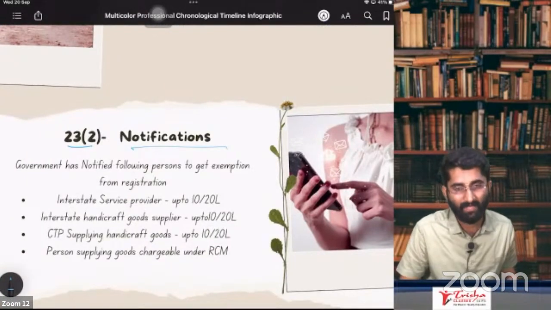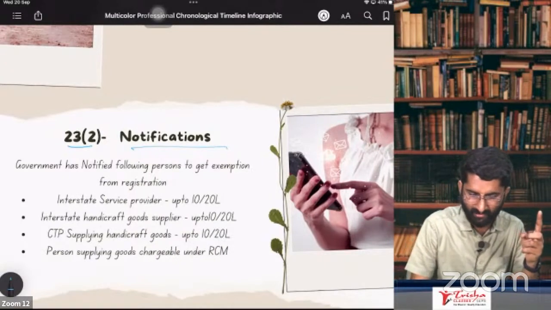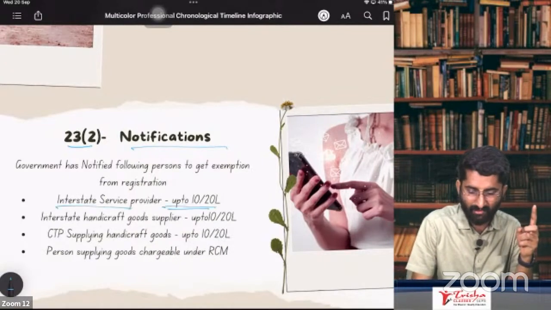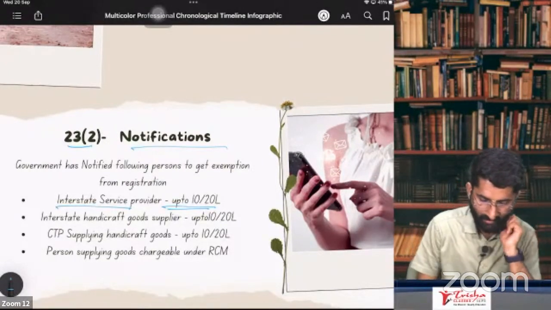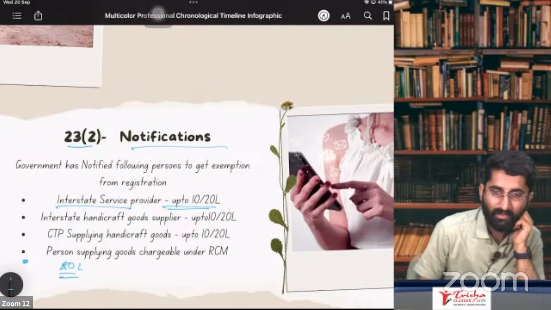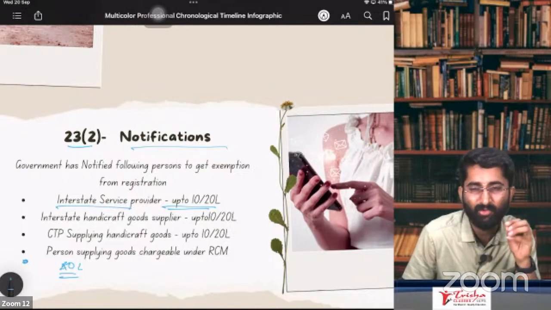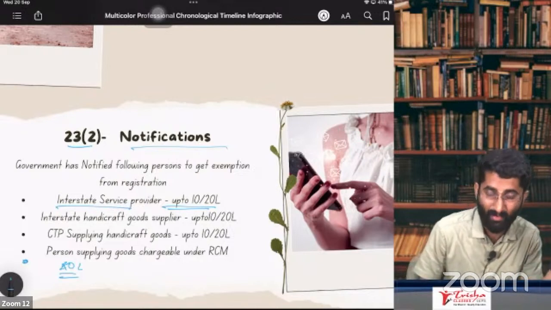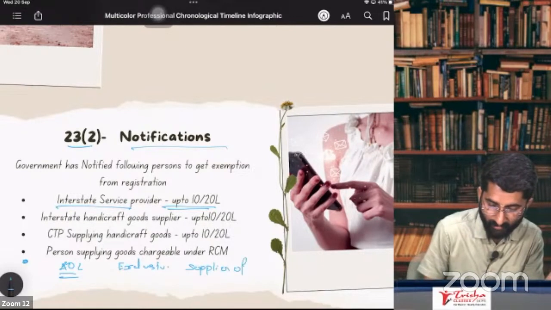There are many notifications which are given by the government for those who are out of GST. In that, the first one we already discussed: 40 lakhs ka guy, no. If you are in another state, if your turnover is less than or equal to 40 lakhs, you don't have to take the GST registration, provided you are an exclusive supplier of goods.